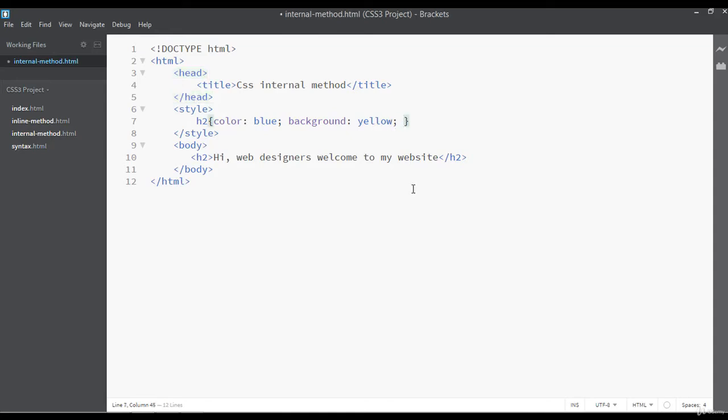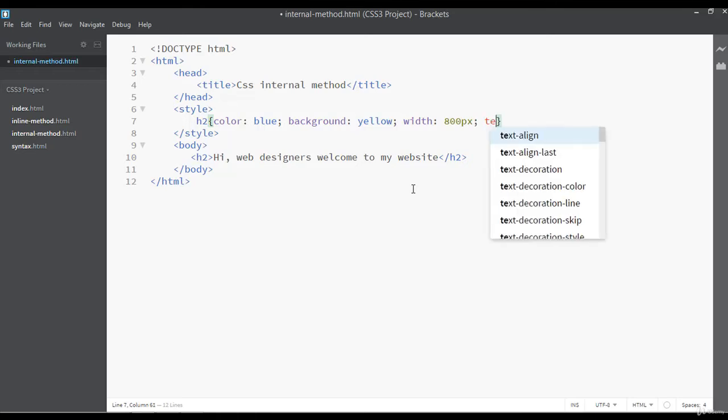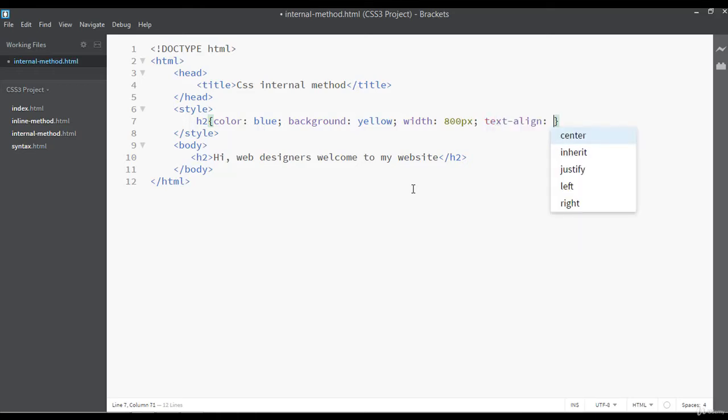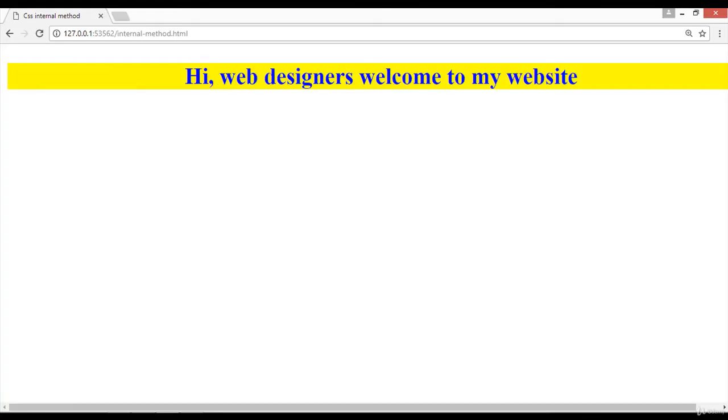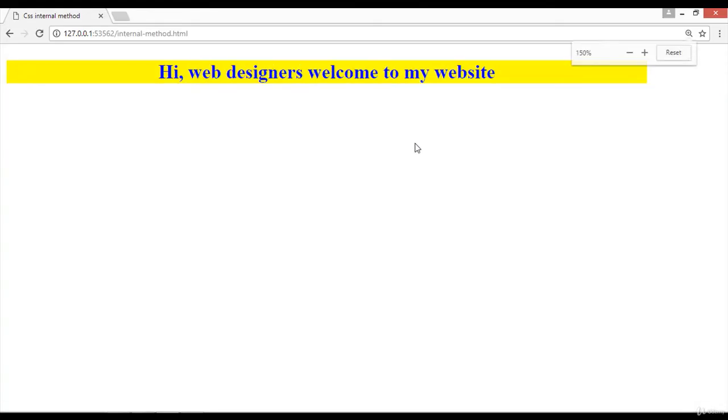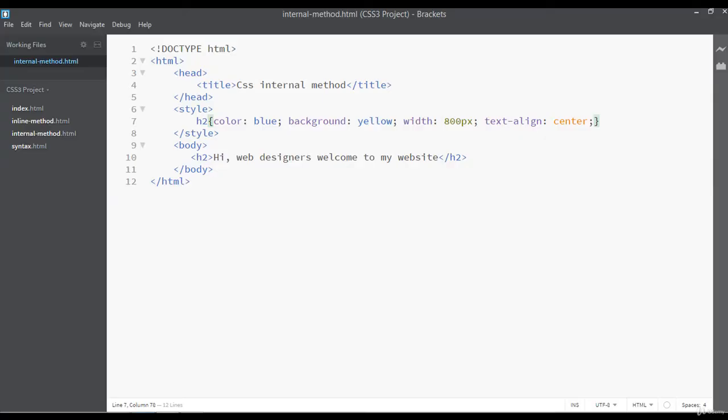For example, you can define a width for this, something like 800 pixel, and you can say the text align should be center. You can save and refresh. Now you can see, if I zoom out, this is the 800 pixel of width and the text align is center, the text color is blue. Everything that we have applied here is working perfectly.